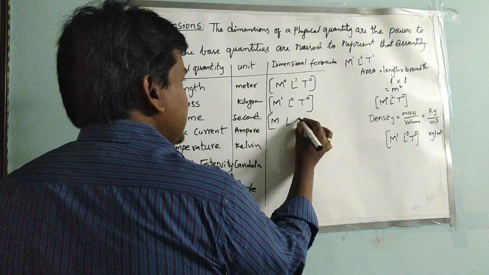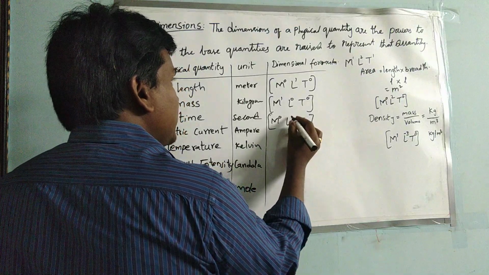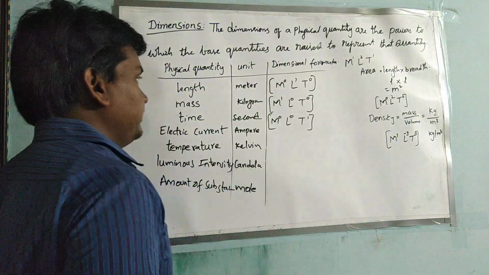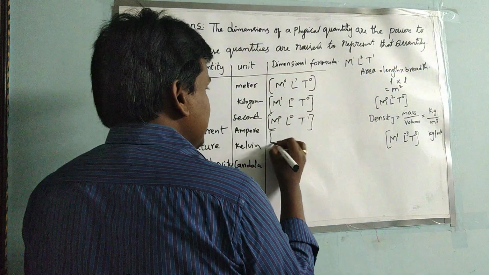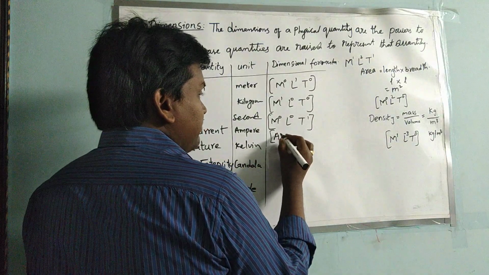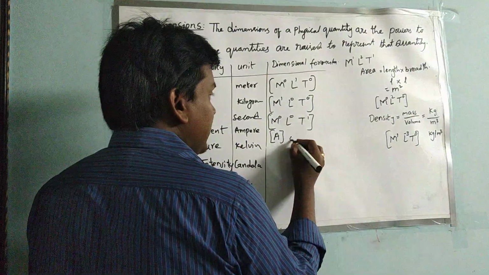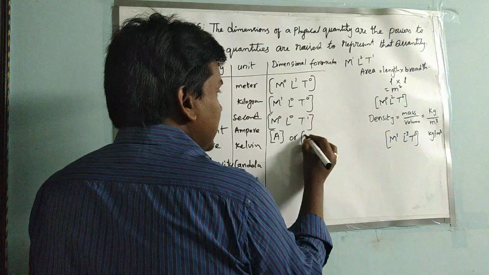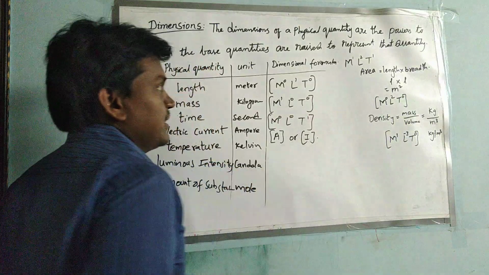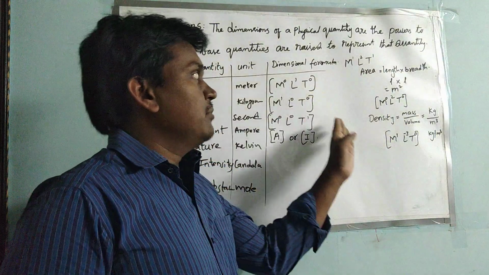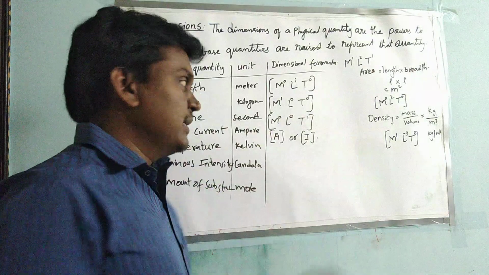And for time, no mass, no length, only time. For electric current, we can write capital A, because the unit is ampere, in square brackets, or we can write capital I in square brackets. Every dimensional formula should be represented in square brackets.